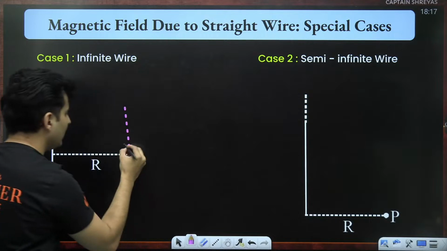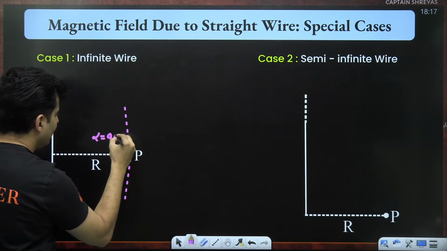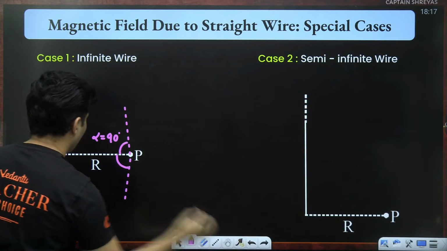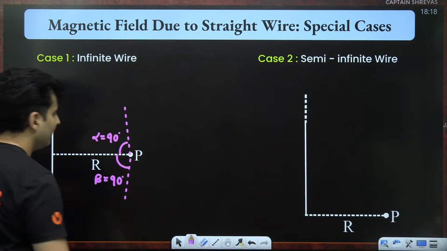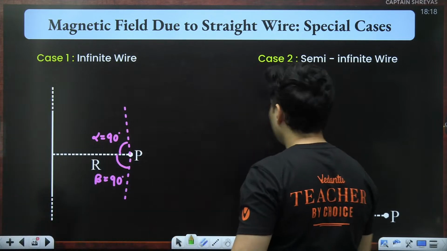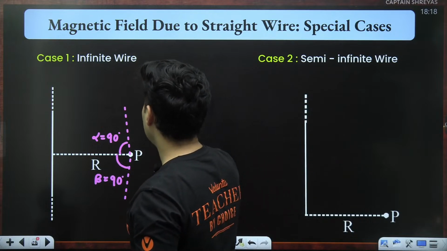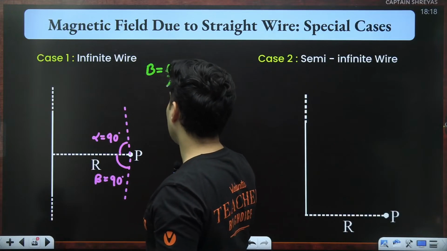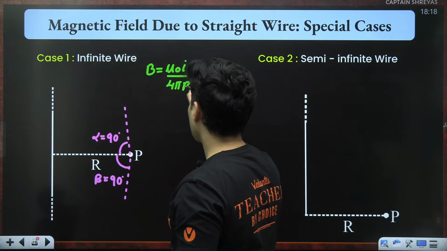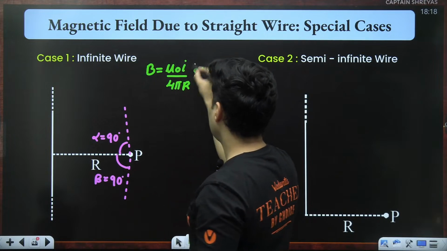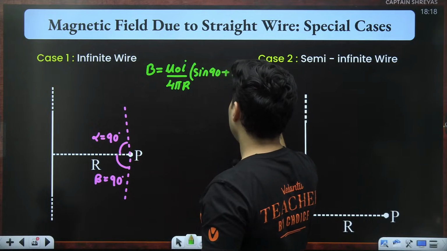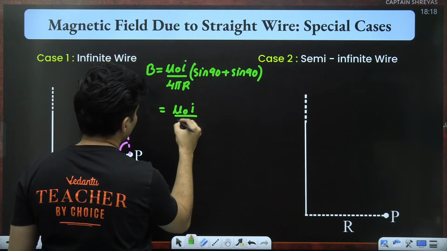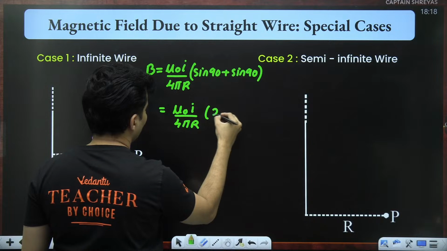Think about it. Naturally, this value of alpha will be 90 degrees, and this beta will also be 90 degrees. So for an infinitely long wire, the magnetic field will be given by mu naught I by 4 pi r times sine of 90 plus sine of 90, 2 times sine of 90. Sine 90 is nothing but 1. So it will become mu naught I divided by 4 pi r, 1 plus 1, which is basically 2.